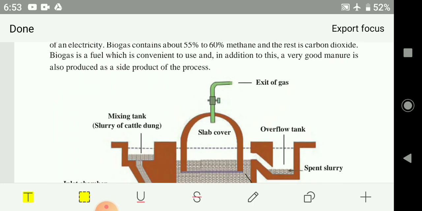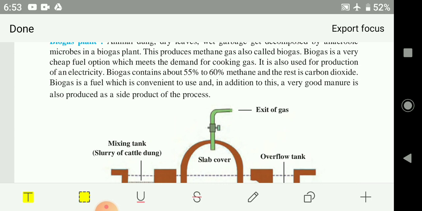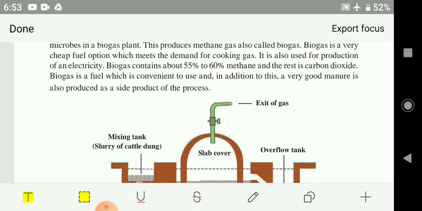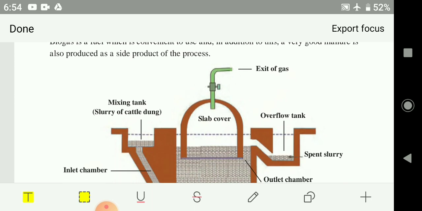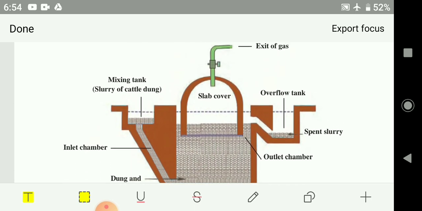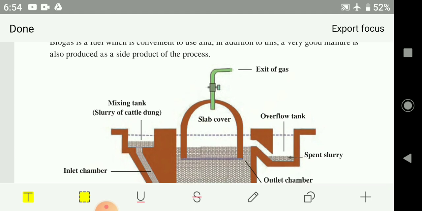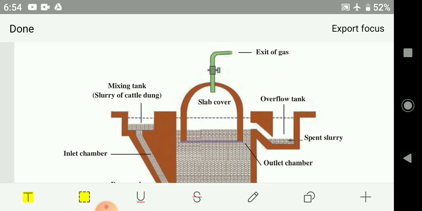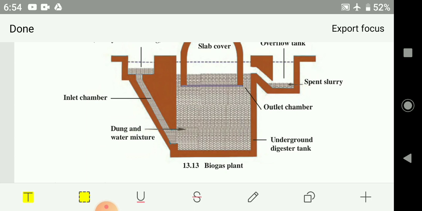Biogas plant, how it is used, it will be somewhere around your house. Those people who have cattle, you have to suggest a biogas plant to them. Methane gas is produced there itself and used there itself, because methane gas cannot be compressed into a cylinder. You cannot pack methane gas into cylinders and send it house to house, otherwise it would become a very cheap, low-cost gas, and it can be useful for cooking purposes.